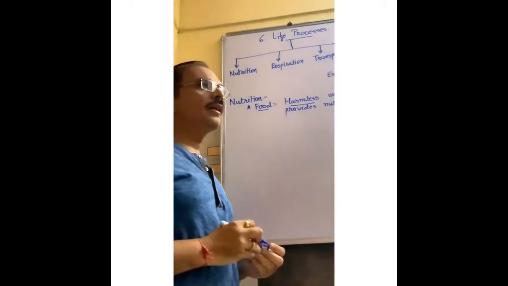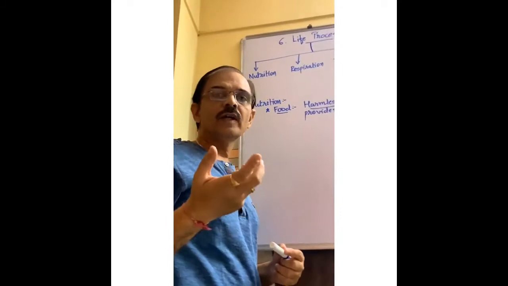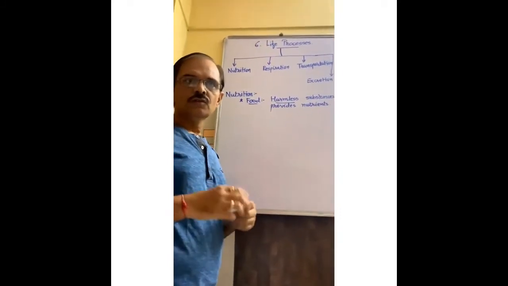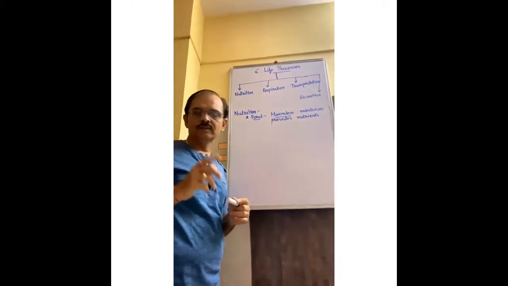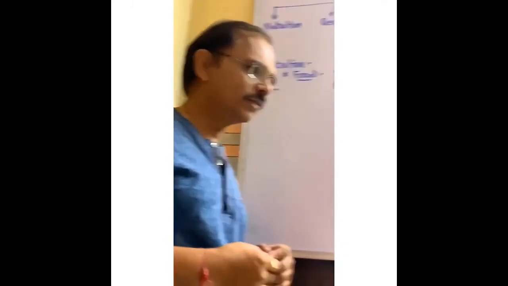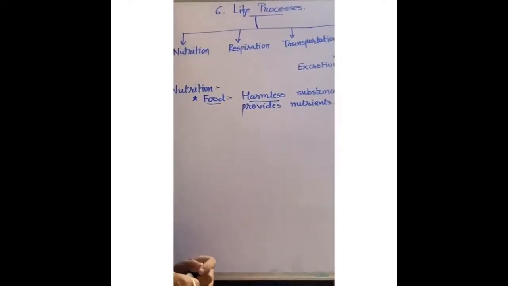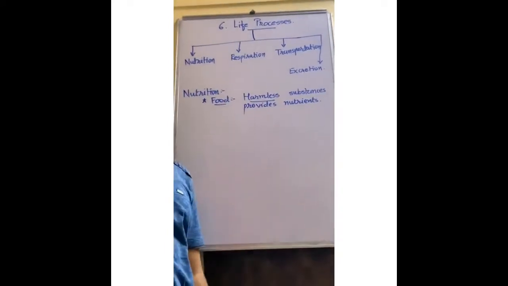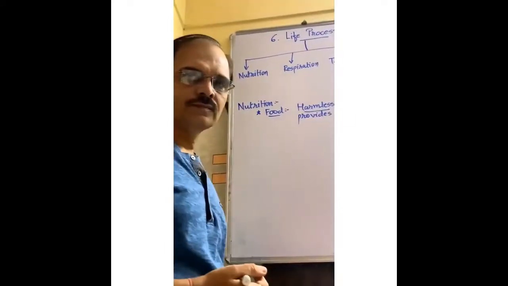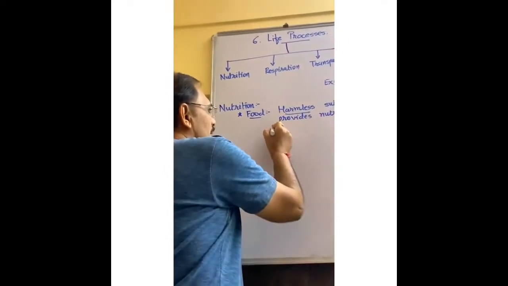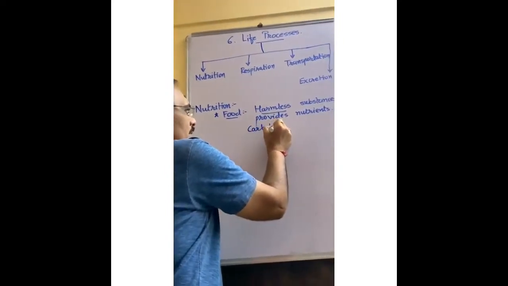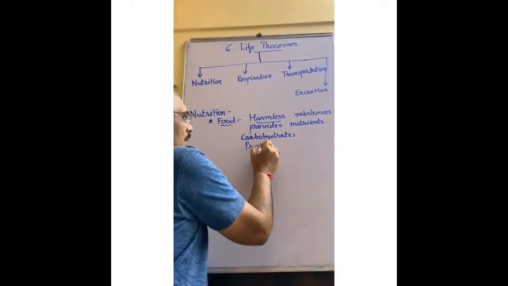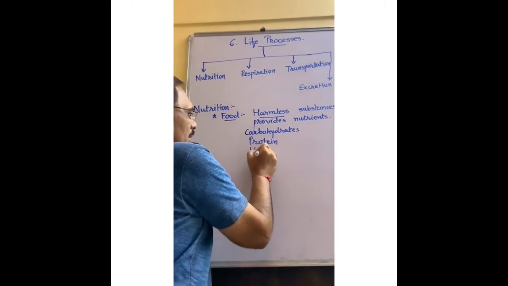Suppose some substances are harmless, but they don't provide nutrients to us. So we don't say that it is a food, as for example, junk food that you like. The harmless substance which provides nutrients is called food. Different types of nutrients are there: carbohydrate, protein, and lipid.